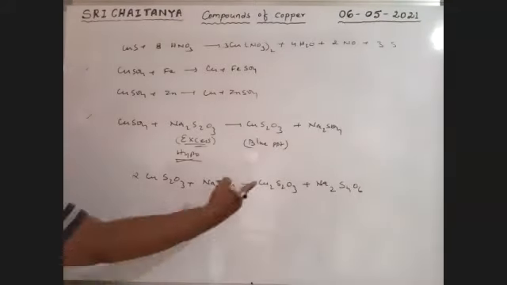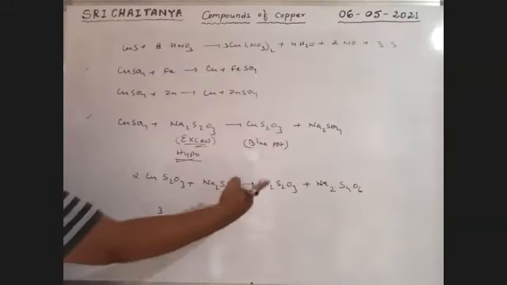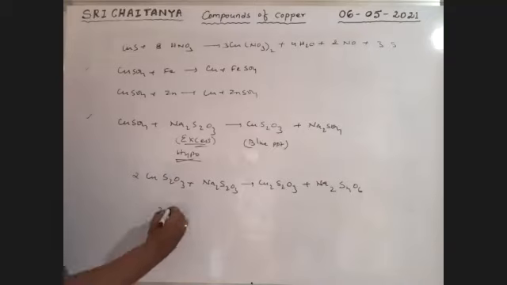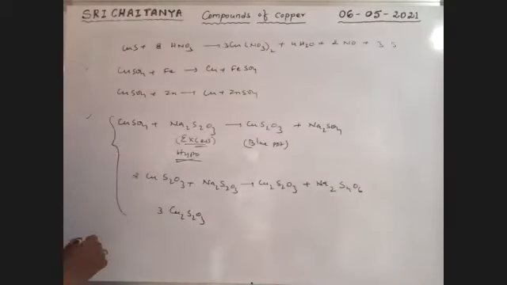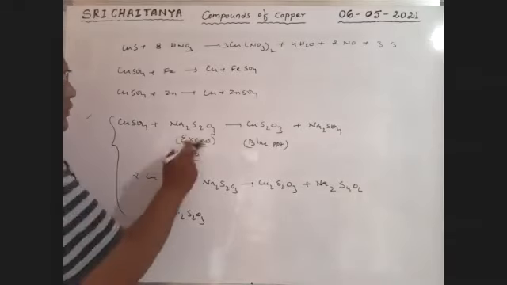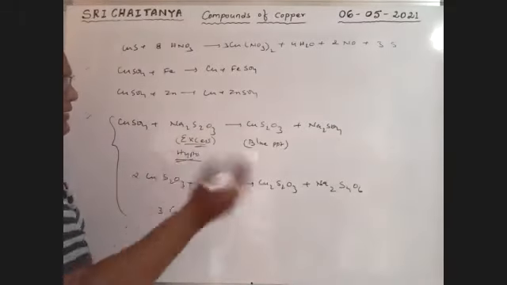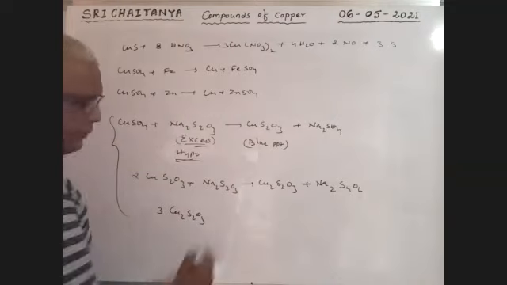Next, that formed cuprous thiosulfate, 3 moles of Cu2S2O3. All these reactions are with excess condition.